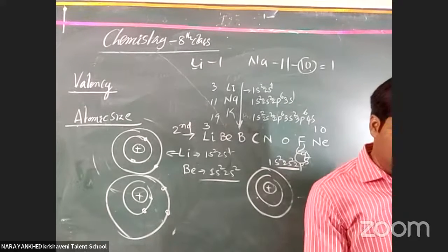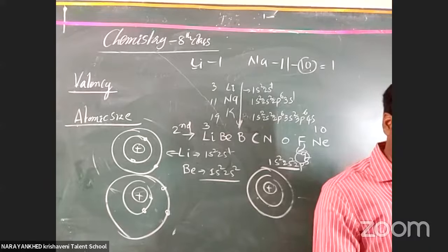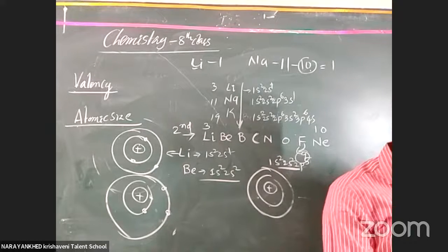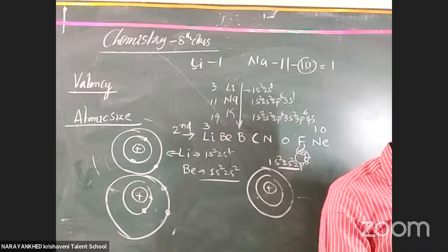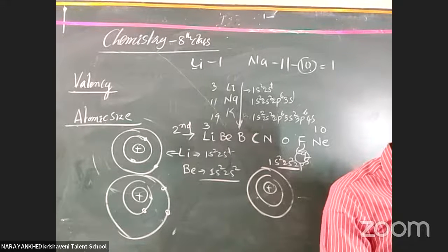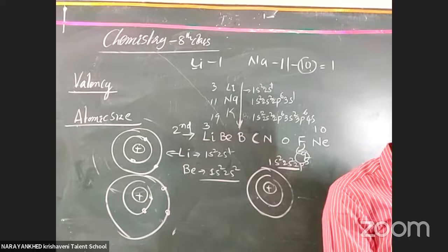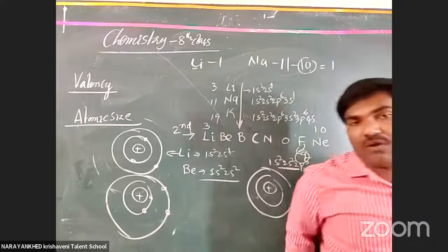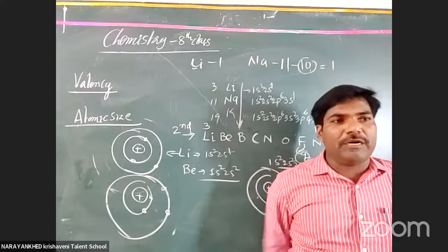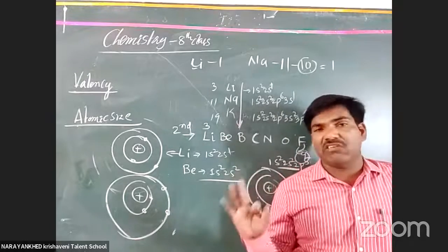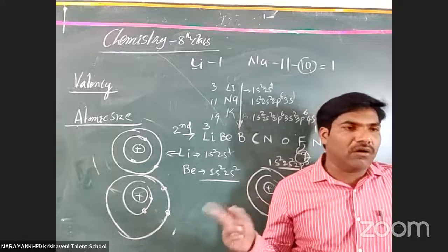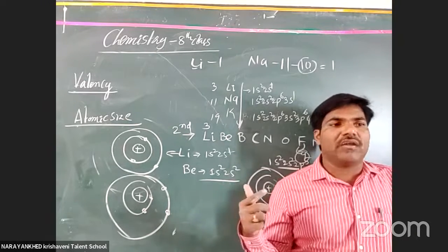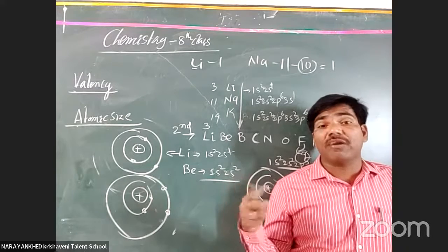What is the metallic nature and what is the non-metallic nature? All the 8th class students, you have this in your regular syllabus also, about the metals as well as the non-metals. Okay, clear or not all the students? The metallic and non-metallic things totally depend on two things: ionization energy as well as electronegativity. Loss of electron is more.